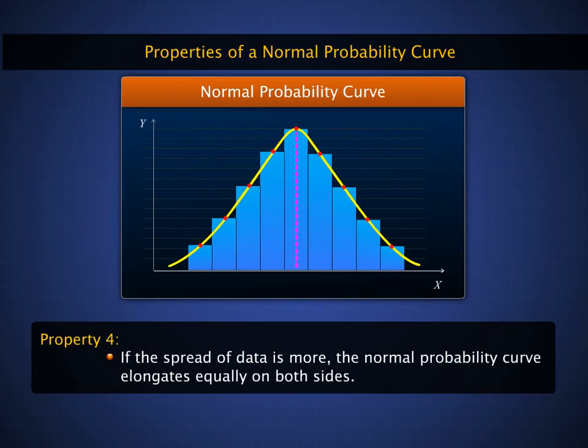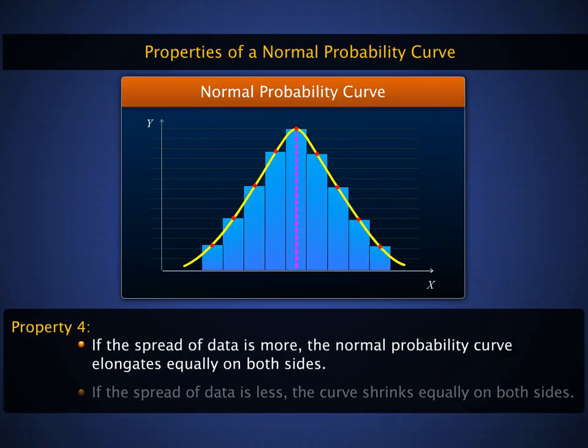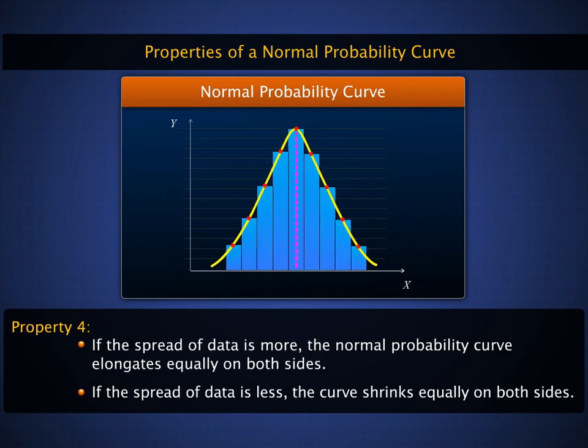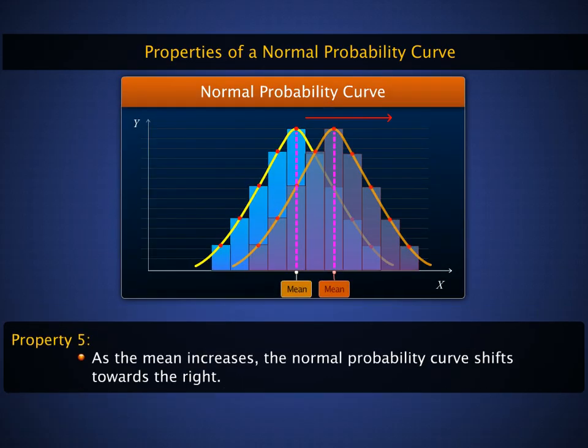Observe that if the spread of data is more, the curve elongates equally on both sides. And if the spread of data is less, the curve shrinks equally on both sides. We can see that as the mean increases, the normal probability curve shifts towards the right.